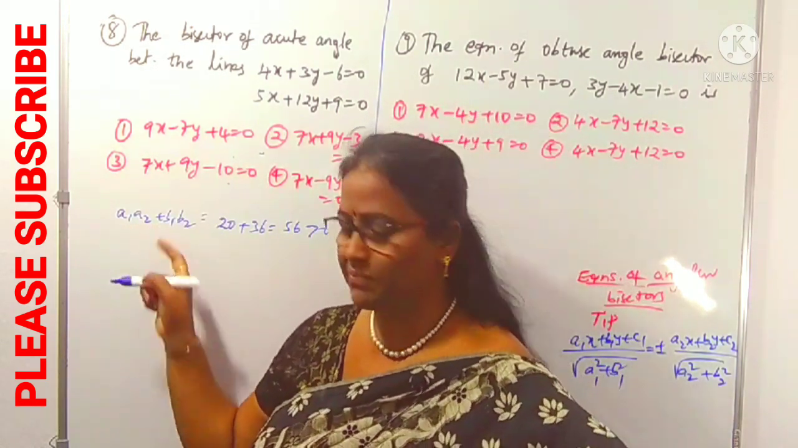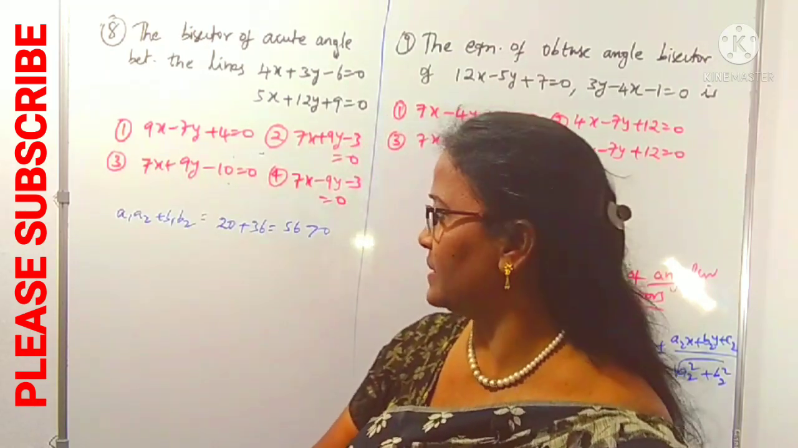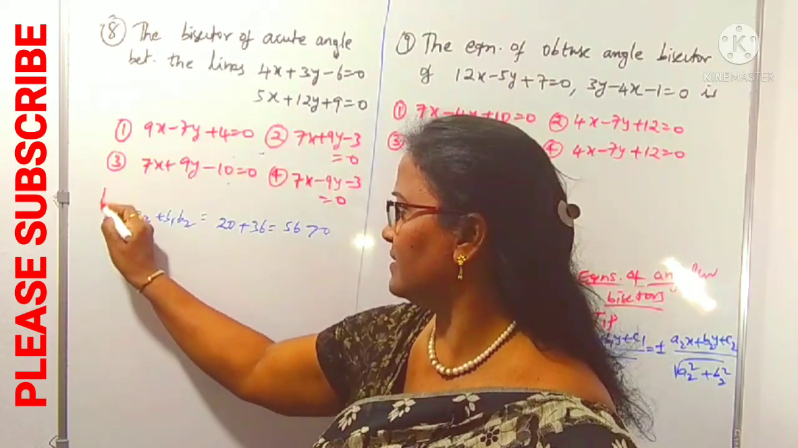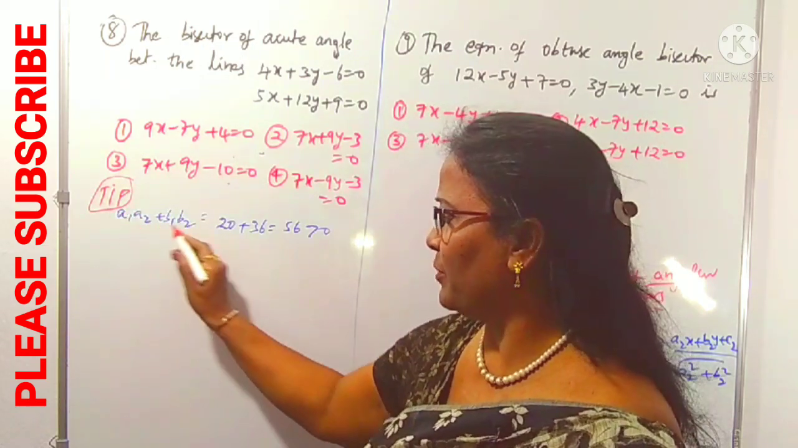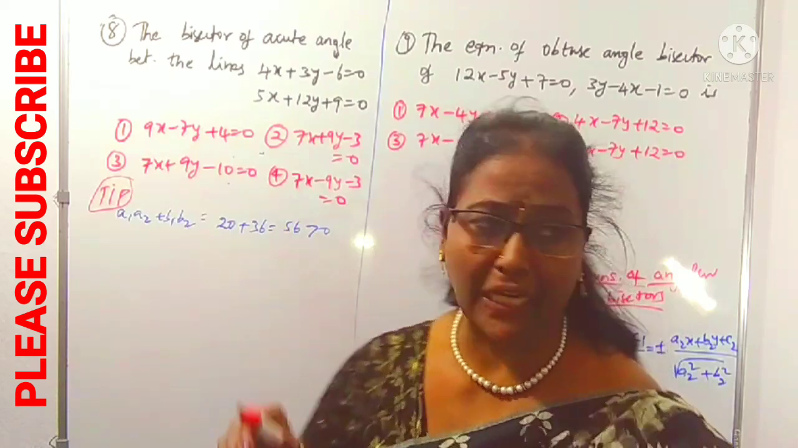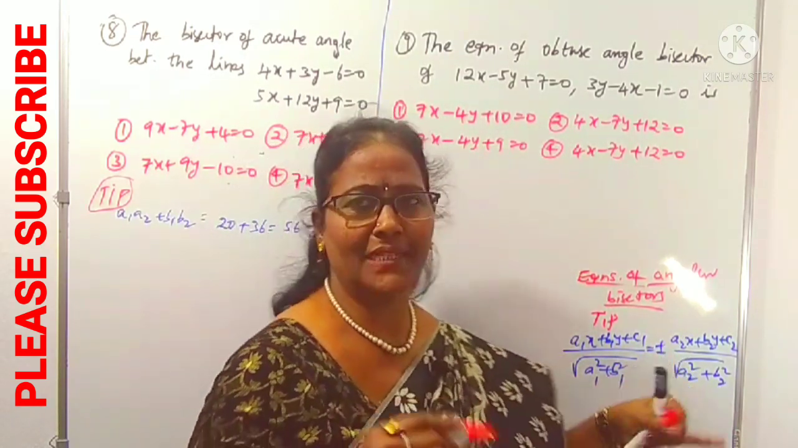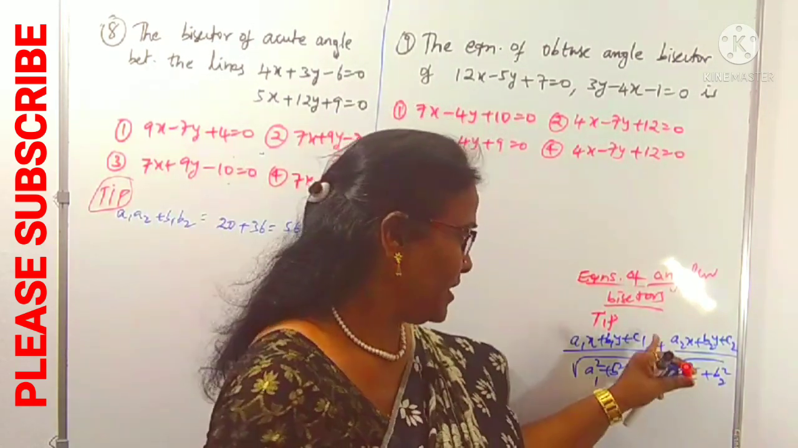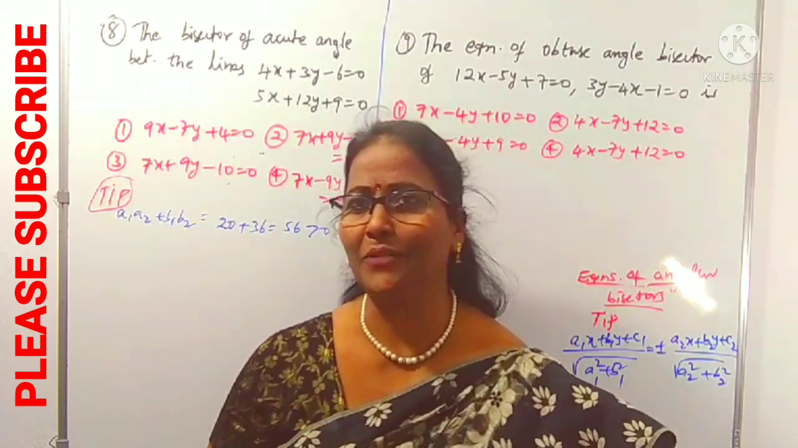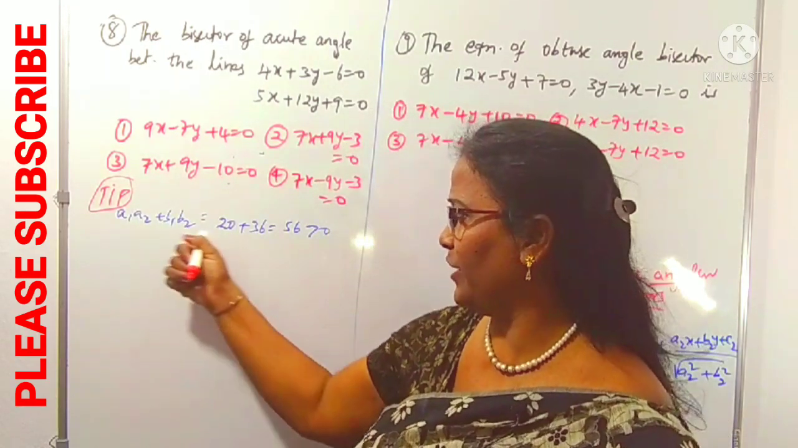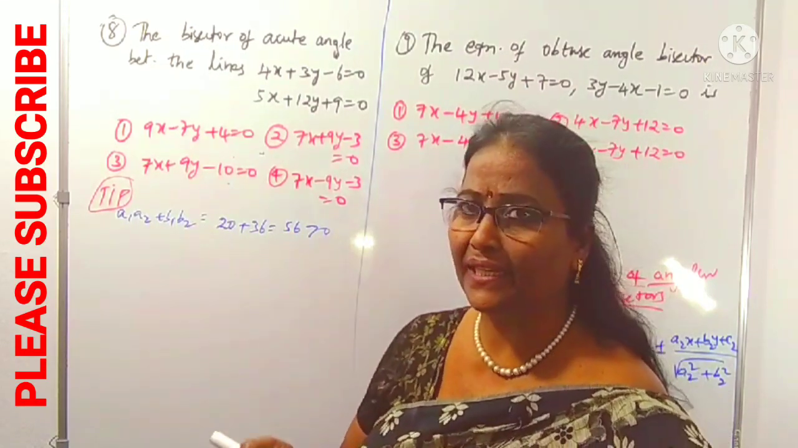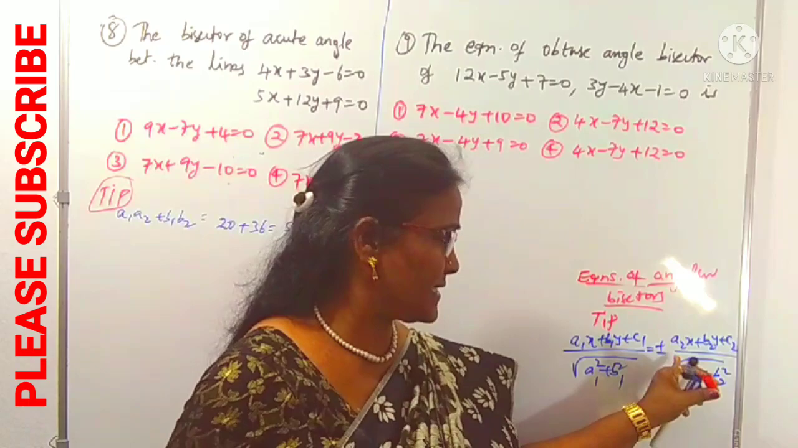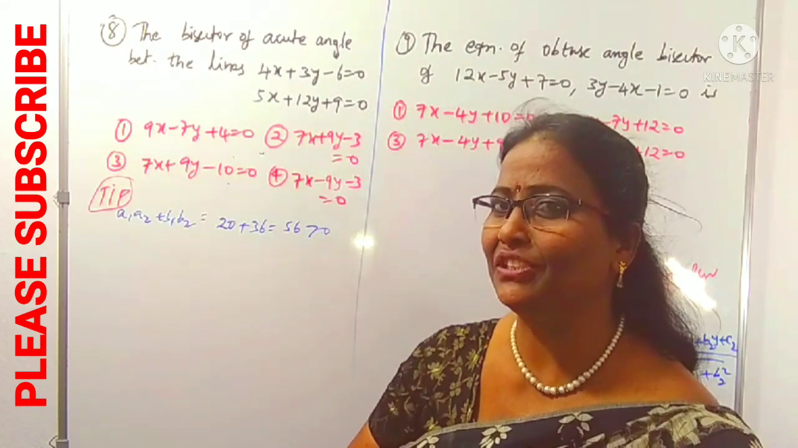If a1 a2 plus b1 b2 is greater than 0, this is one of the tips you have to remember. Then if the sum of the products is greater than 0, the negative sign indicates the acute angular bisector. The positive sign indicates the obtuse angular bisector. In case of a1 a2 plus b1 b2 greater than 0, so here greater than 0 is there. What I said? The negative sign is there. That is called the acute angular bisector, with a negative sign.